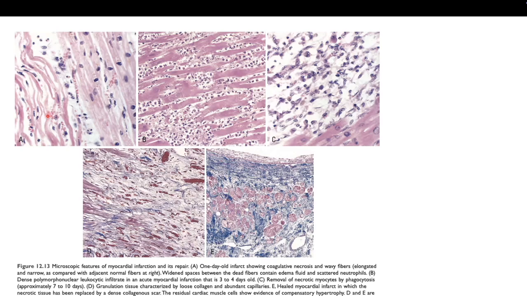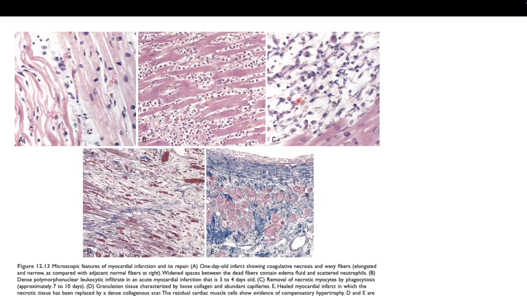You can see the waviness is increased, and there are increased spaces in between the myocardium. And then after there is an infarct, coagulative necrosis, usually the nucleus will slowly disintegrate, where you cannot see the nucleus anymore. Then there will be a lot of neutrophils coming in. So this is the myocardial infarction, usually about 3 to 4 days old.